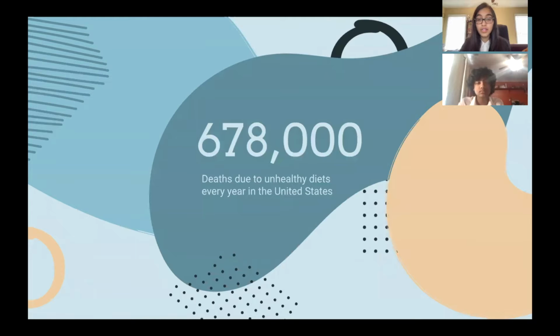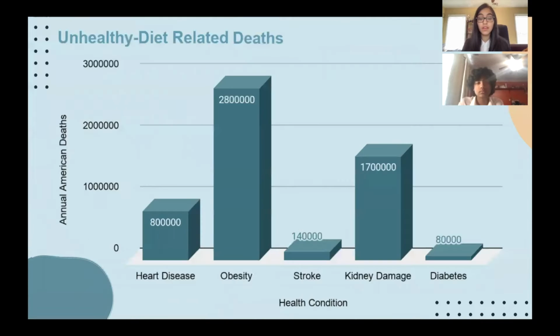Did you know that unhealthy diets contribute to approximately 678,000 deaths every year in the United States? These deaths are primarily due to obesity and nutrition related diseases, such as heart disease, cancer, type 2 diabetes, kidney damage, and liver failure. The obesity epidemic in the United States is one that is especially prevalent. According to the Center for Science and the Public Interest, obesity rates have doubled in children, tripled in adults, and quadrupled in adolescents over the course of the past 30 years. Currently, over two-thirds of American adults are obese or overweight.